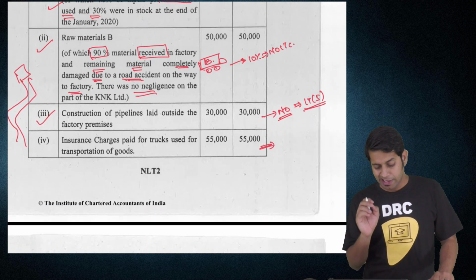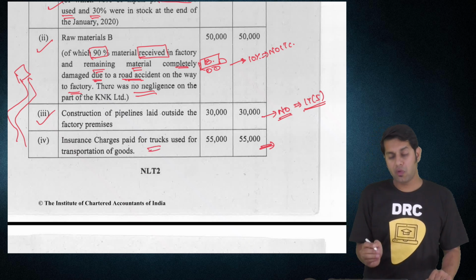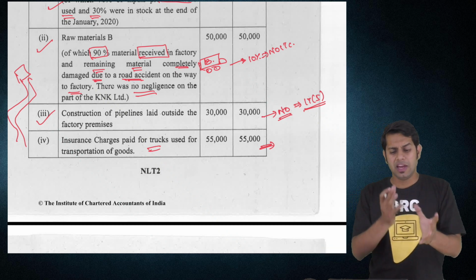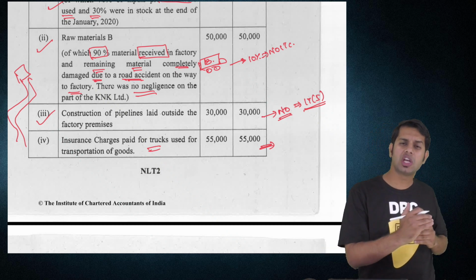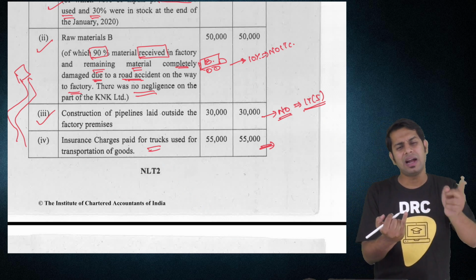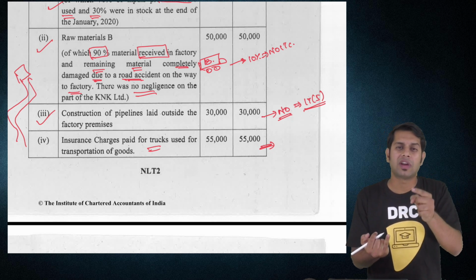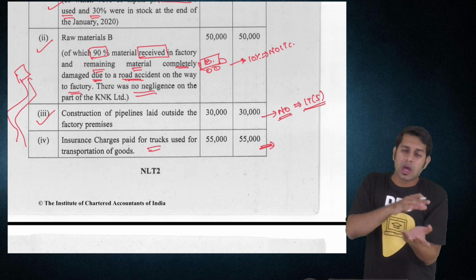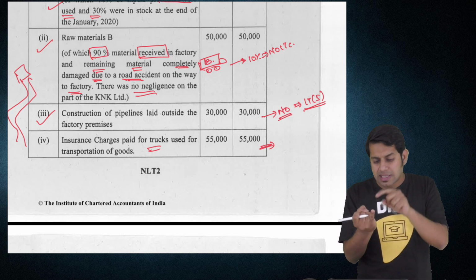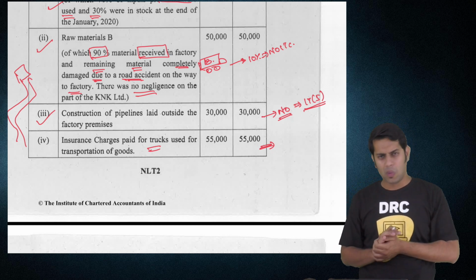Then, insurance charges paid for trucks used for transportation of goods. Now see, with regard to motor vehicle, if the motor vehicle is used for transportation of goods, you can take input tax credit. So if you can take input tax credit at the time of purchase of motor vehicle which is used for the purpose of transportation of goods, then you can also take input tax credit on the repairs, on the servicing cost, on the insurance cost which you are incurring on that particular motor vehicle.